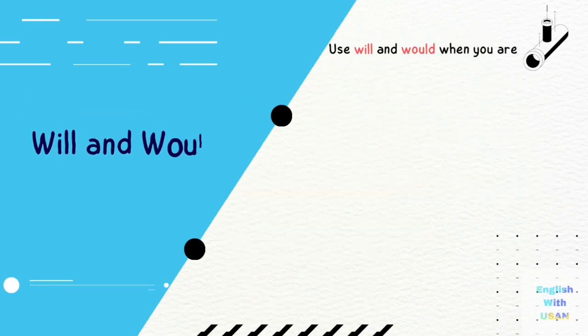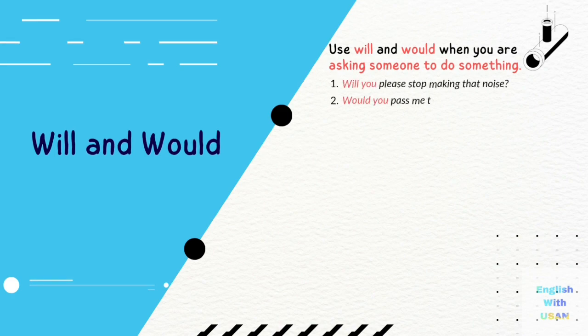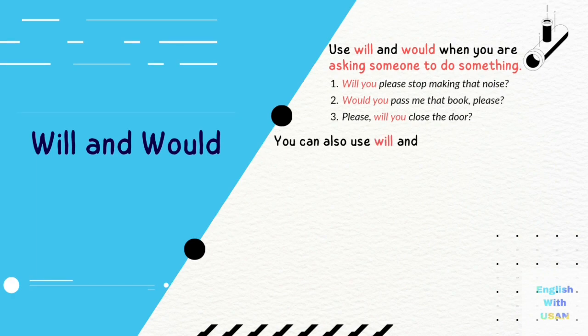Will and would. Use will and would when you are asking someone to do something. For example, will you please stop making that noise? Would you pass me that book, please? Please, will you close the door? You can also use will and would to offer something or to suggest something.